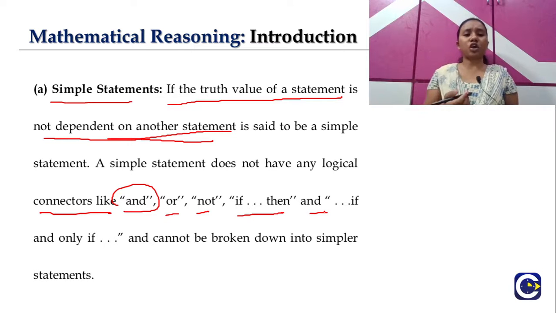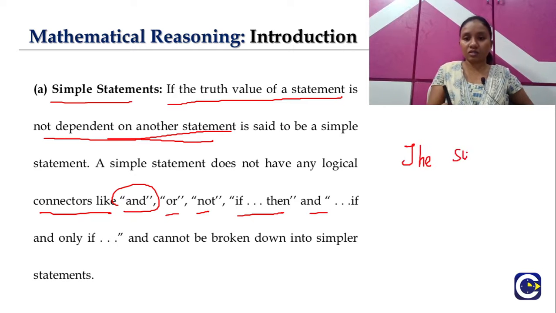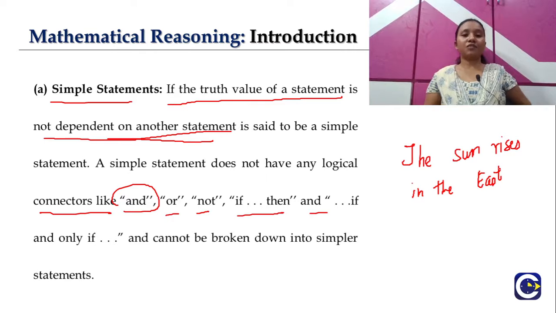So if we talk about a simple example, the sun rises in the east. If this is my statement here, we have to identify whether this given statement is a simple statement or not. How can you evaluate whether the given statement is a simple statement or not? Quickly, can anyone? Quickly, guys.